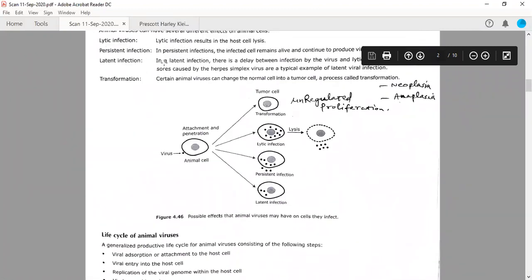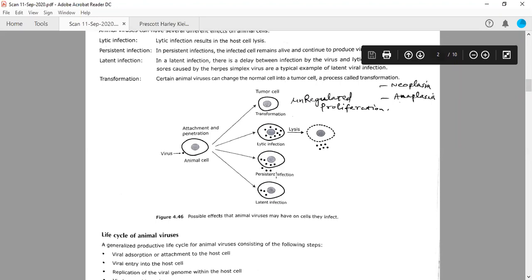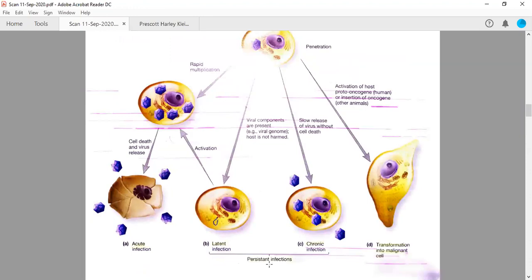So during persistent infection, as I showed you here, the infected cell remains alive, so there is no lysis, and viral particles will be produced indefinitely without lysing the animal cell, or any host cell. So this is persistent infection. Now look at this diagram. This persistent infection can be classified into two other types: one is latent, one is chronic.